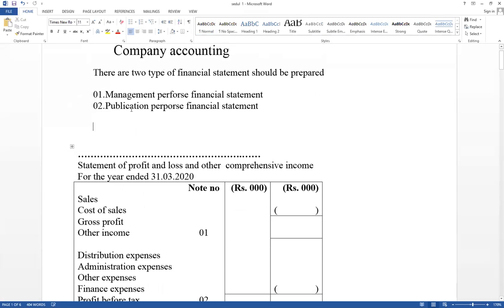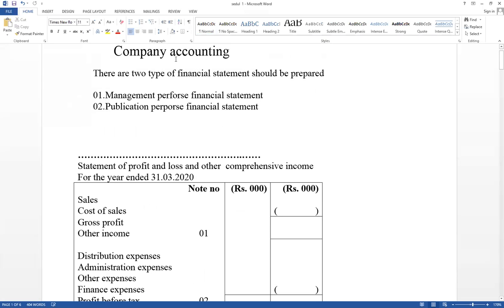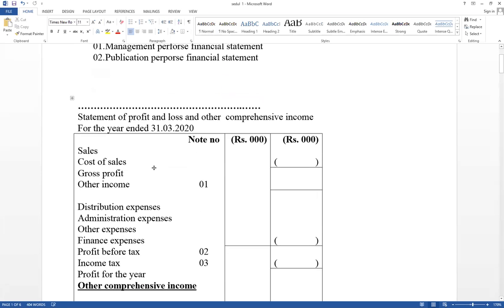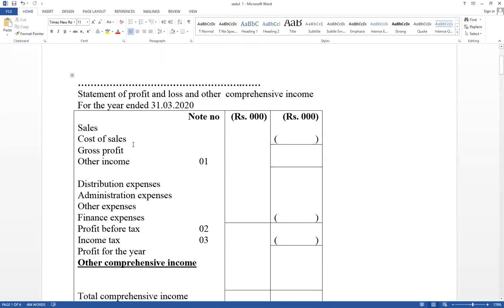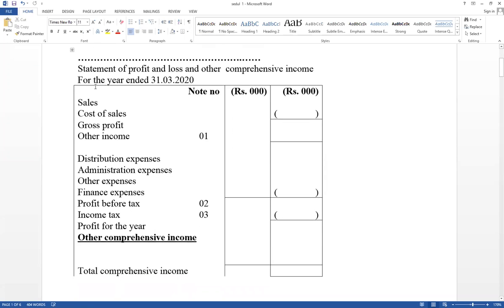But there are 2 types of financial statements we have to prepare in the company. But management purpose financial statements, they don't ask in the company sum. Normally, they ask publication purpose financial statements. Therefore, I am going to discuss only this part. Right, this is a format. First, try to get an idea. This is the way you have to prepare the income statement.